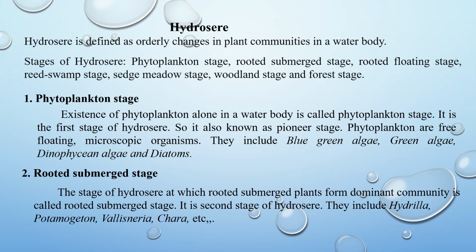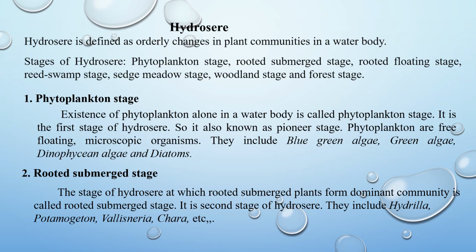The phytoplanktons are free-floating microscopic organisms. They include green algae and diatoms. These organisms are carried to bare water by wind or inflowing water. They increase in number and biomass. They become abundant in the water. This is the pioneer stage. Zooplankton and aquatic animals appear in the water body and consume the phytoplankton. Death and decay of these aquatic organisms add organic matter to the bottom of the water body. The organic matter forms muck at the bottom.